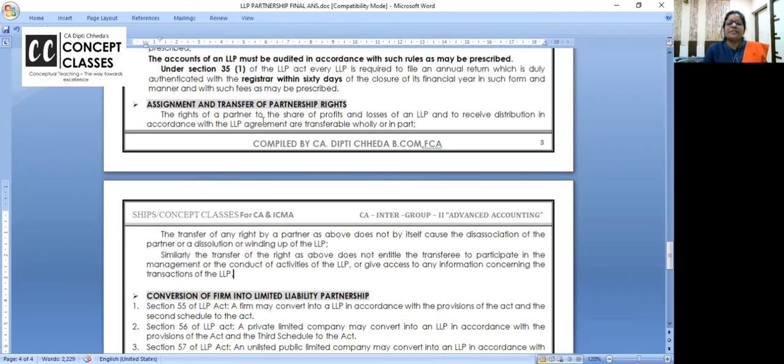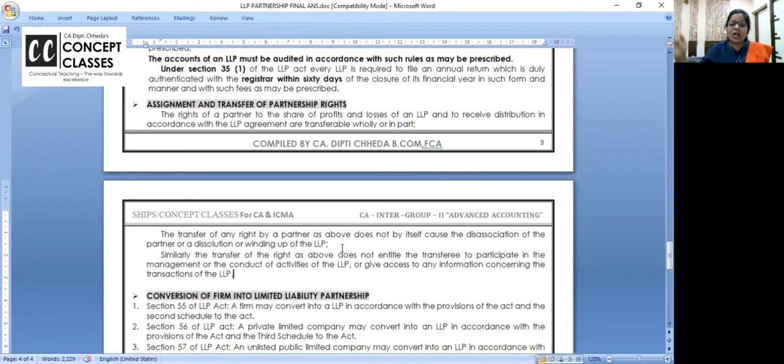Assignment and transfer. The rights of a partner to share the profit and loss of an LLP and to receive distribution in accordance with the LLP agreement are transferable. Can a father transfer his LLP right to his son? Yes. Transfer of any right by a partner as above does not by itself cause the disassociation of the partner or dissolution or winding up of the LLP.